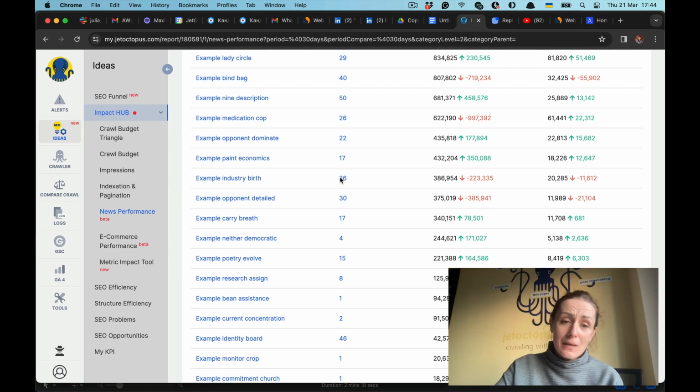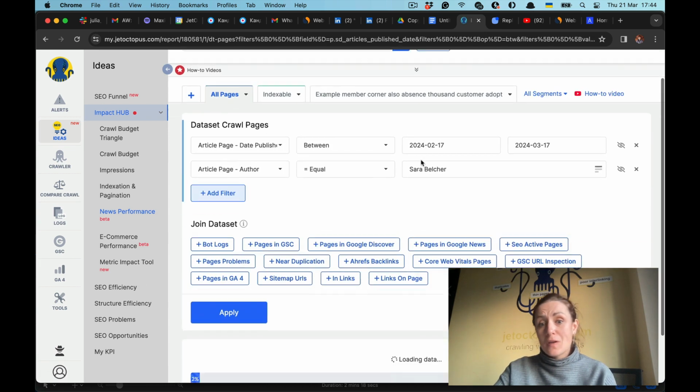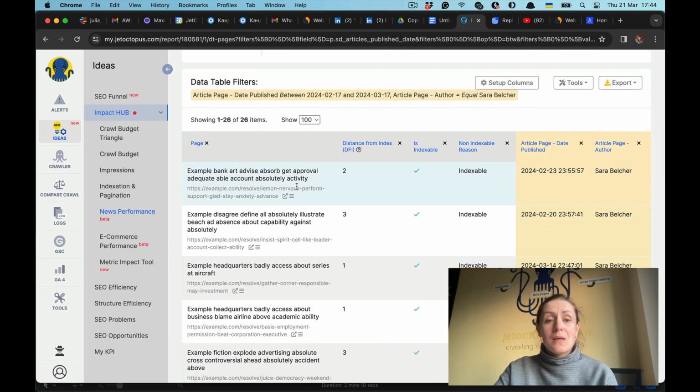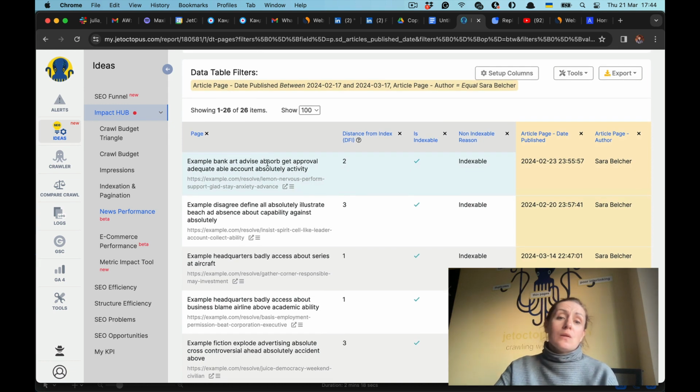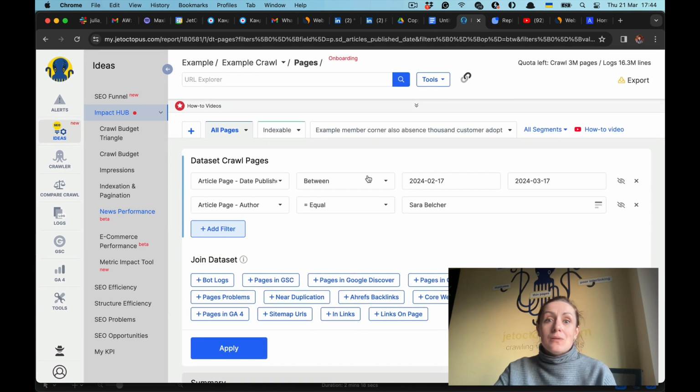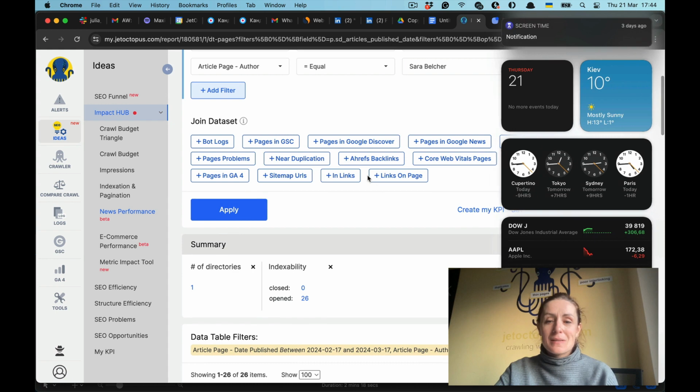And you can click on these articles and you will be transferred to the list of these articles, and you will be able to analyze what the article was, what the name of it was, what the URL of it is, and you will be able to see why this article was so great, or why this article got negative dynamics in terms of impressions.